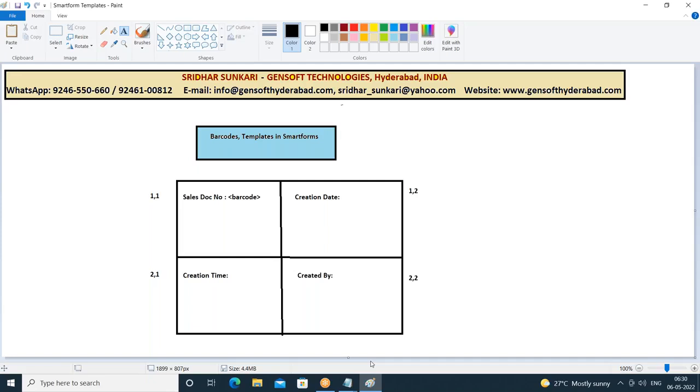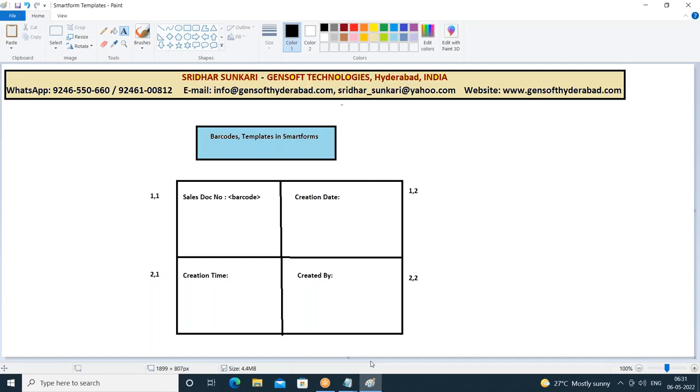The difference between a table and a template is that we go for a table when we are not sure about the number of records. I may retrieve one record, or I may display multiple records. So we are not sure about the number of rows. Whereas we go for a template when you want to display the data in a fixed number of rows and columns, I mean a fixed number of cells. That is the difference between a template and a table.